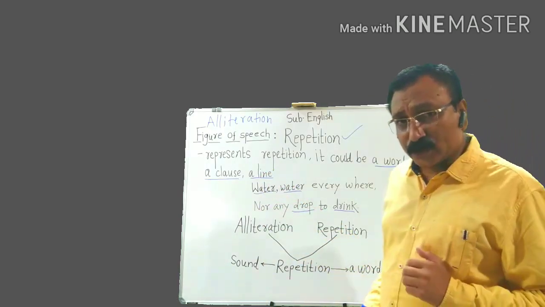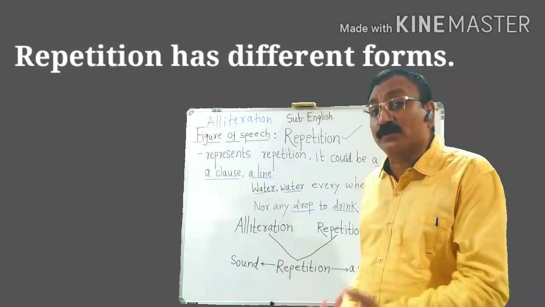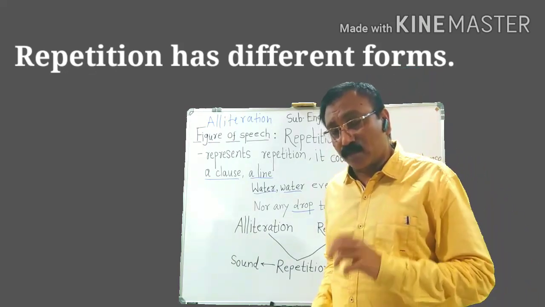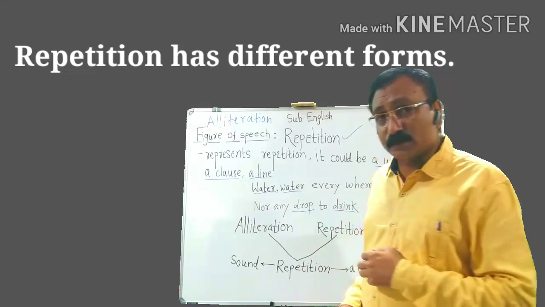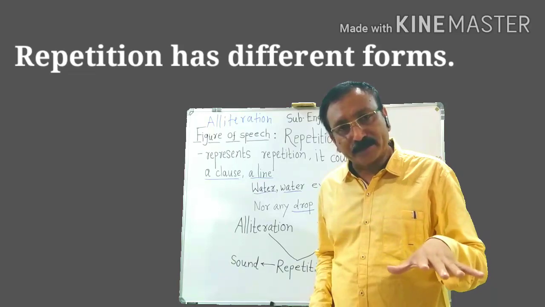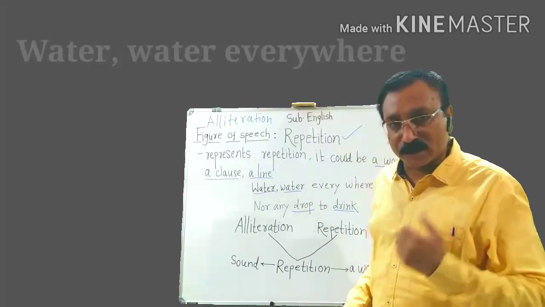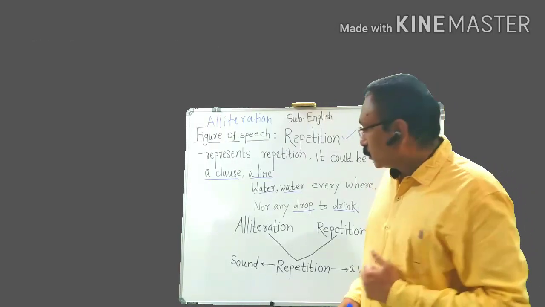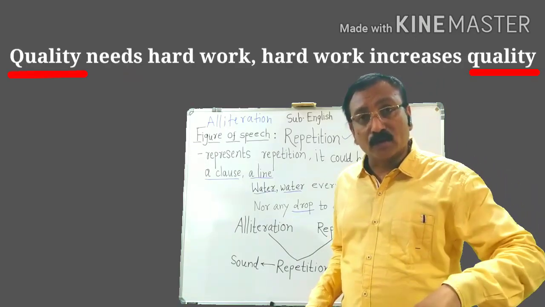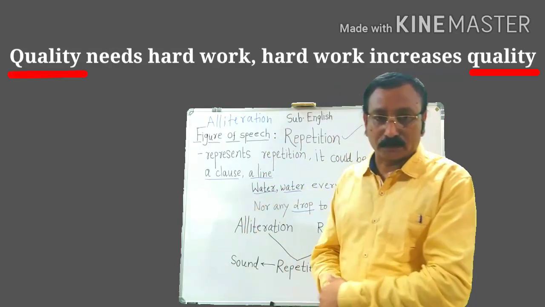Repetition occurs in different forms in the poem. Sometimes the words are repeated one after another in the same line, as in the example from The Rime of the Ancient Mariner by S.T. Coleridge. Sometimes the word may occur in the beginning of the line and the same word may occur at the end of the line.